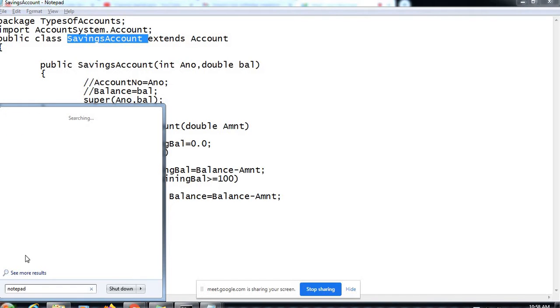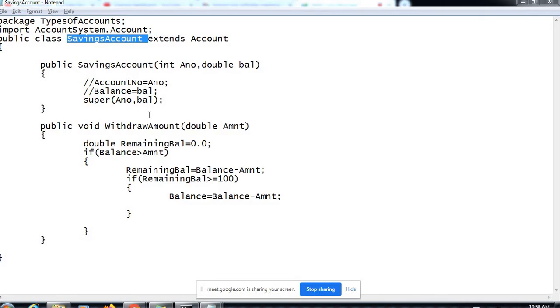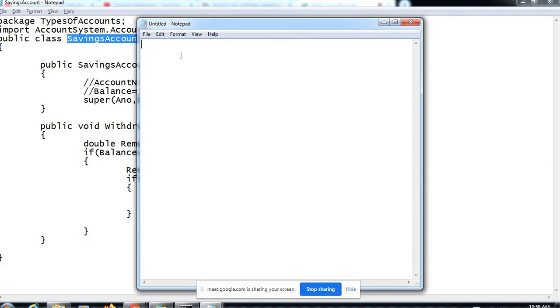Right, so one more notepad file I'm creating, where we are building again a class which denotes a type of account, right? So again it is going to be a child of the savings account, as we are now creating the next account class, that is the salary account. So we are representing a salary account in our implementation. So the package would be again types of accounts.